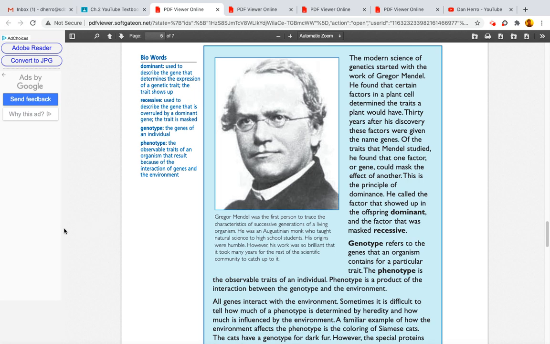The modern science of genetics started with the work of Gregor Mendel. He found that certain factors in a plant cell determine the traits a plant would have. 30 years after his discovery, these factors were given the name genes. Of the traits that Mendel studied, he found that one factor or gene could mask the effect of another. This is the principle of dominance. He called the factor that showed up in the offspring dominant and the factor that was masked recessive.